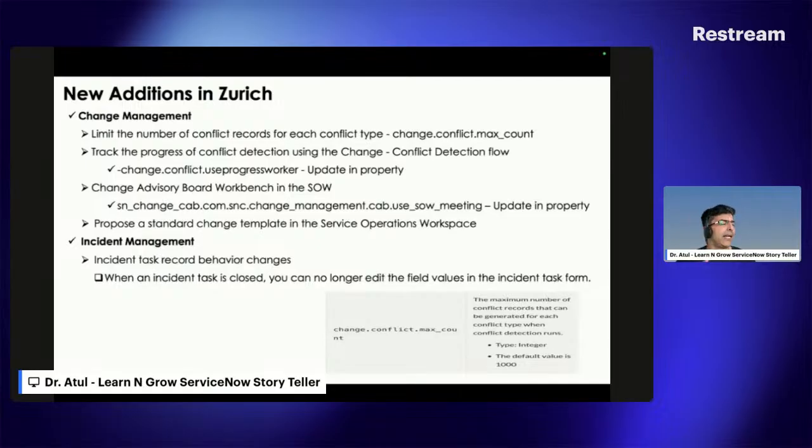In incident management, again nothing big has changed, but ServiceNow has put in a behavior change: once the incident task is closed, the fields are no longer editable in the incident task. We know it should be the case, but ServiceNow now puts it out of the box that you cannot make a change in the incident task once it has been closed.